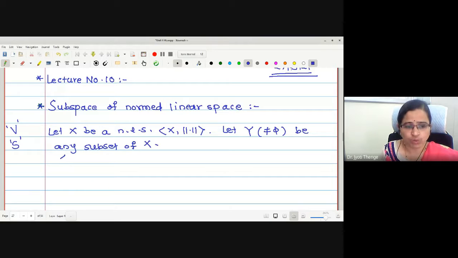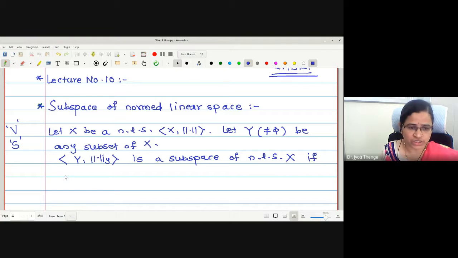Now we are going to check Y with another norm, say norm Y. Someone may write norm X also here. This means norm X is a norm acting on X and norm Y is a norm acting on Y. Then this is a subspace of normed linear space X if two conditions hold.